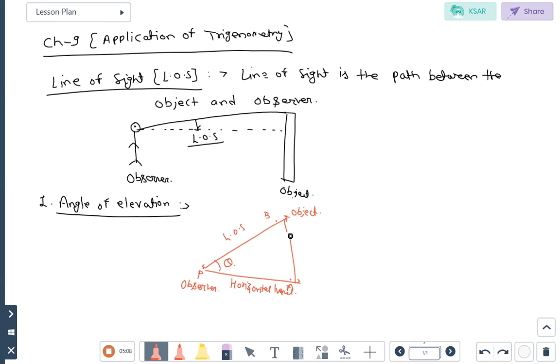So students, now we will discuss the definition.